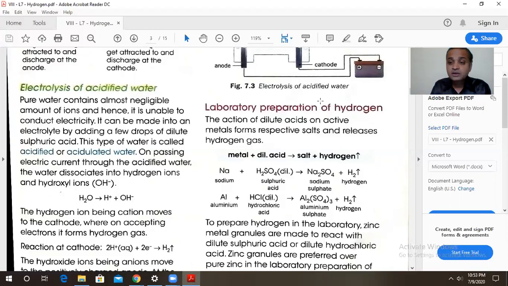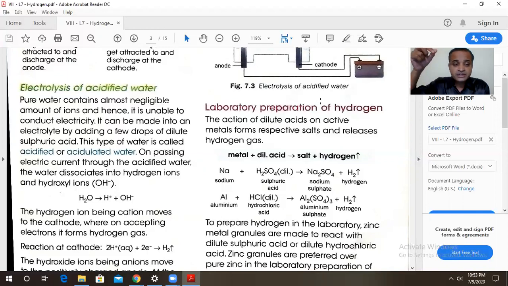Firstly, make it very clear, friends, pure water does not contain a large quantity of ions. It contains a very negligible amount of H plus and OH minus ions, and therefore it does not conduct electricity easily. And if electricity is not conducted, there will be no hydrogen gas generated. So electricity should pass through the water, and to make it a good conductor of electricity, we are going to add a few drops of dilute sulfuric acid to it.